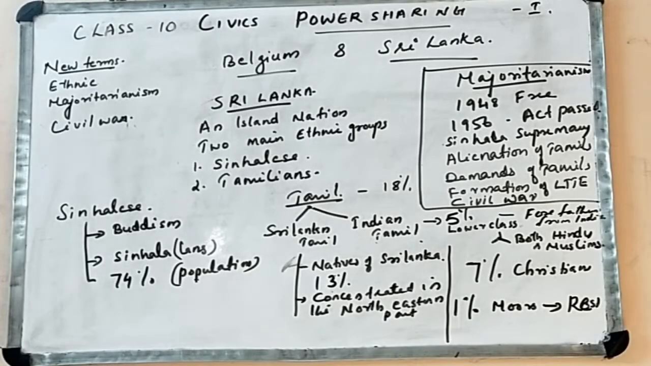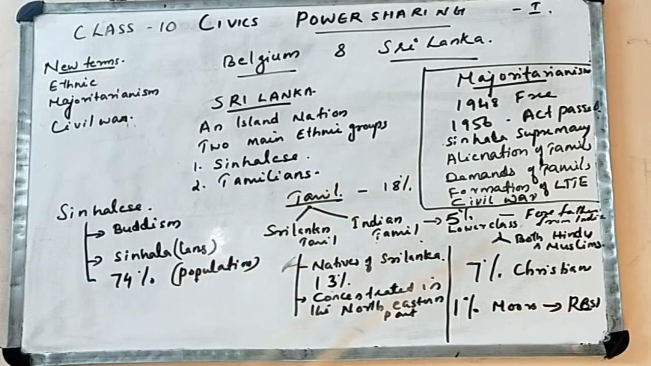So dear students, here is the recapitulation of the ethnic composition of Sri Lanka. Our chapter is power sharing. We will study about Belgium and Sri Lanka. I discussed Sri Lanka first. Sri Lanka is an island nation. The meaning of island nation I already told you. It is surrounded by water. There are two main ethnic groups. The meaning of ethnic is also given: social division with a shared culture. The two groups were the Sinhalese and the Tamilians.